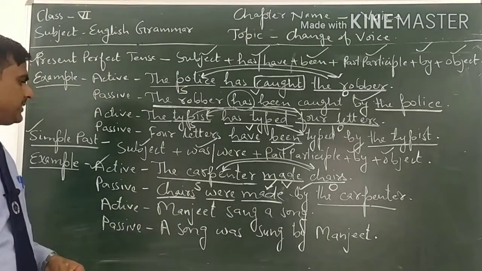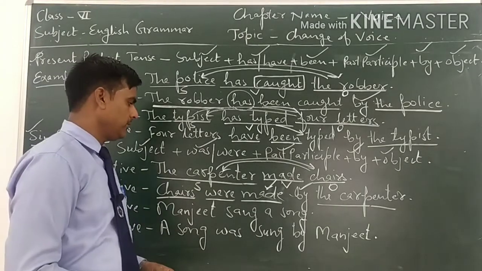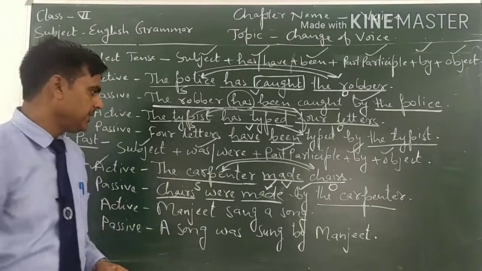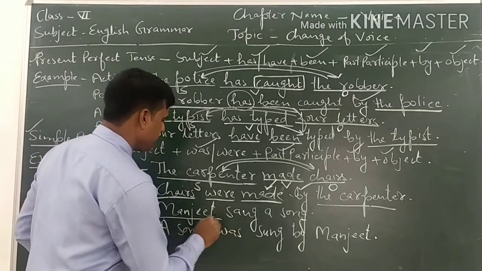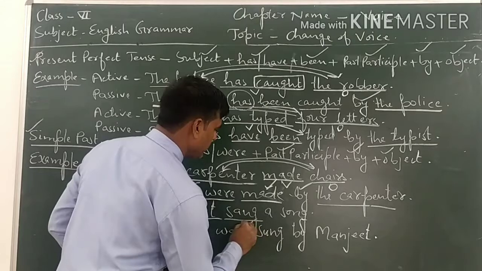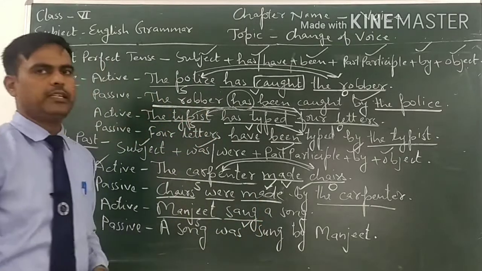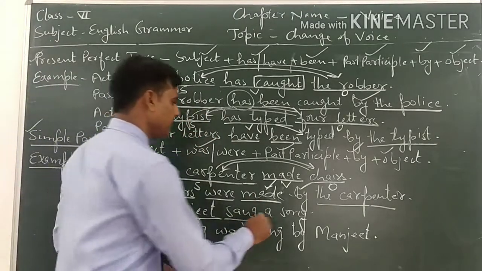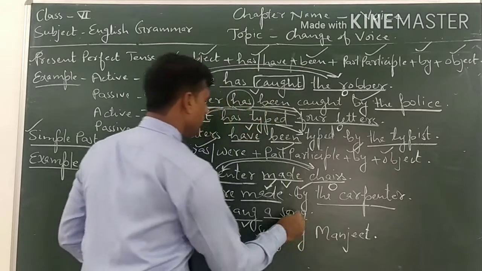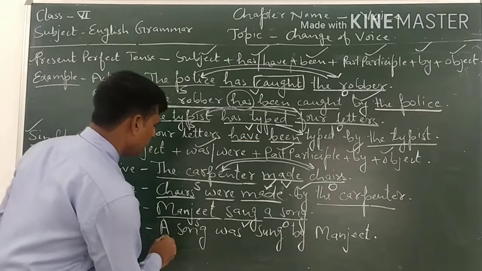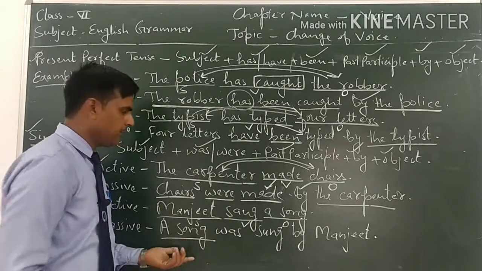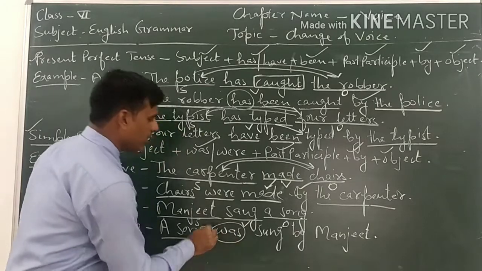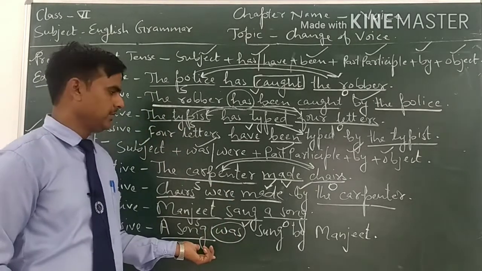Now come to the next example. The next example is: Manjeet sang a song. Manjeet is the subject. Sang is the second form of the main verb. It means it is simple past tense. And a song is the object. So this object will be the subject. A song is singular. That's why we will use a singular verb, that is was.